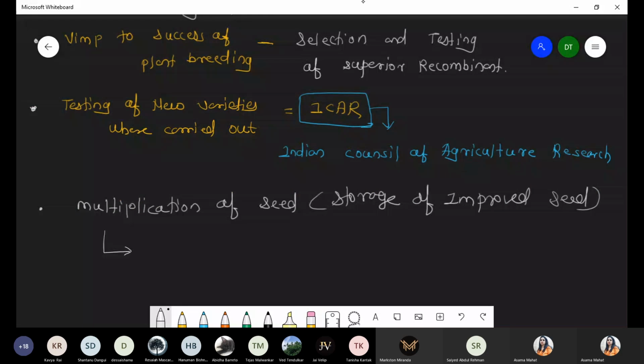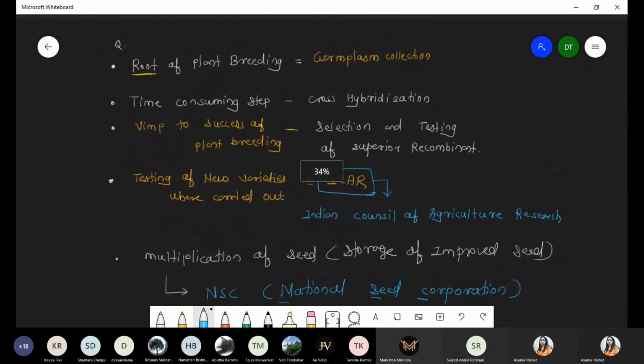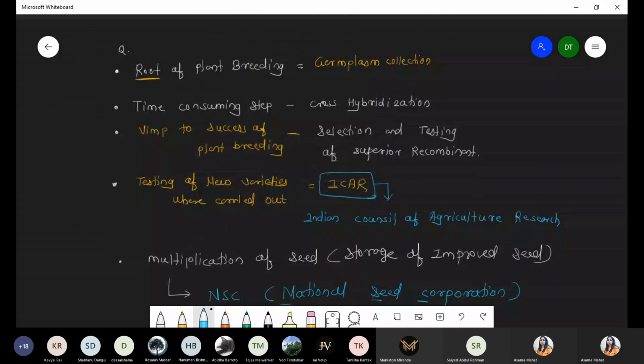These are under NSC, that is the National Seed Corporation. Done. So these are the few points from which, in the last year, some questions were designed.